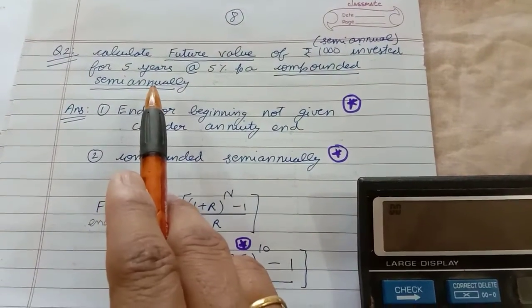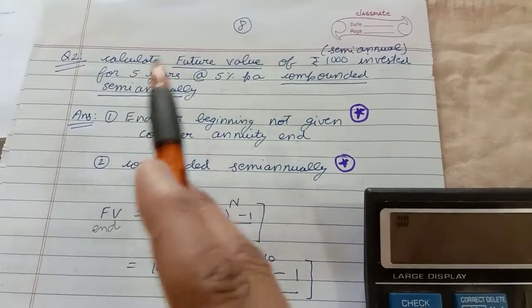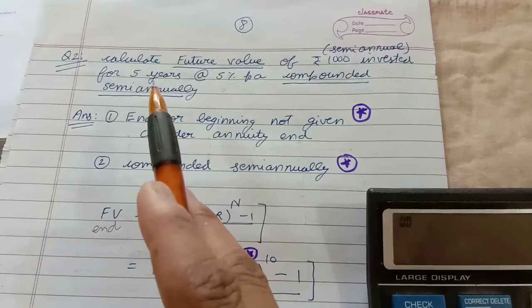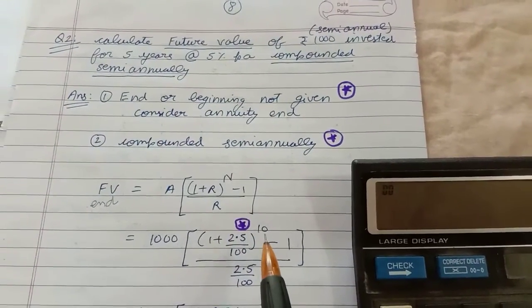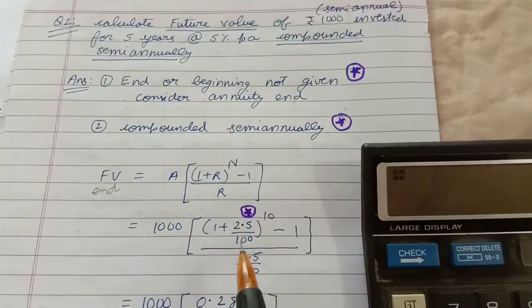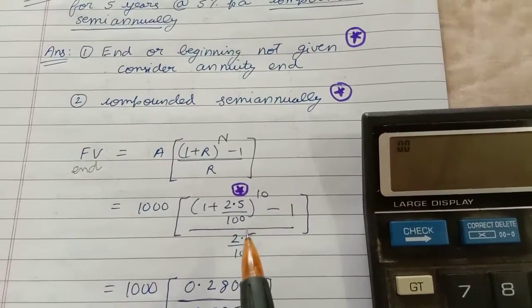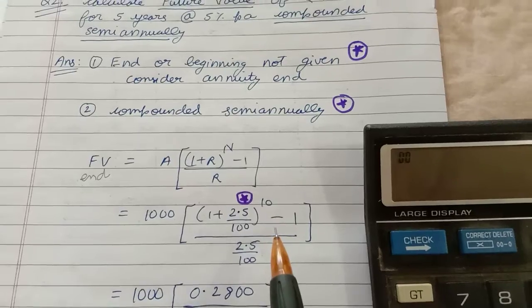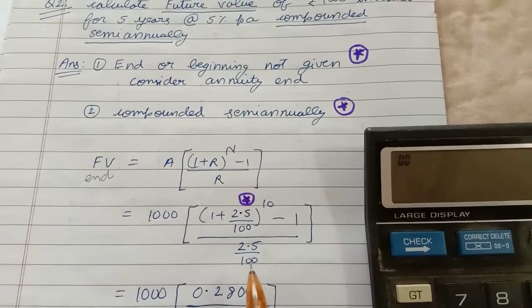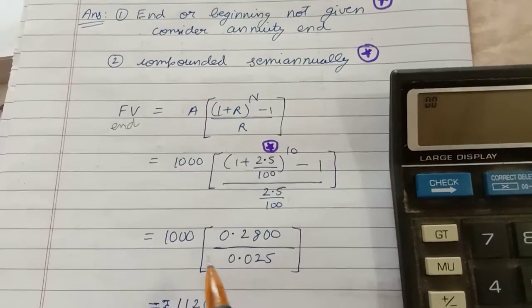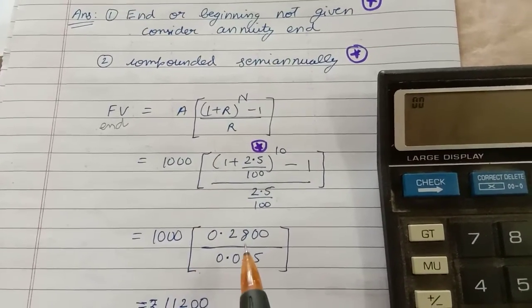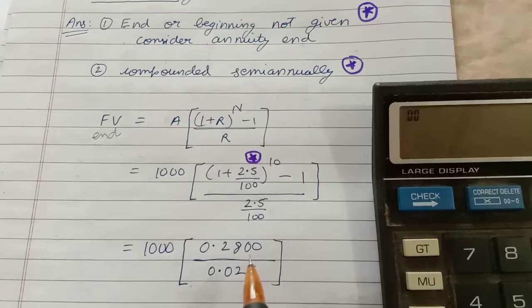Period is 5 years, but every 6 months the compounding is done. So in 1 year 2 times, so in 5 years it will be 10 times compounded. 1 plus 2.5 by 100 bracket raised to 10 minus 1 upon 2.5 by 100, which is the semi-annual rate. So it is 1000 in bracket. Now I have written it directly. Let us see on the calculator how it is done.